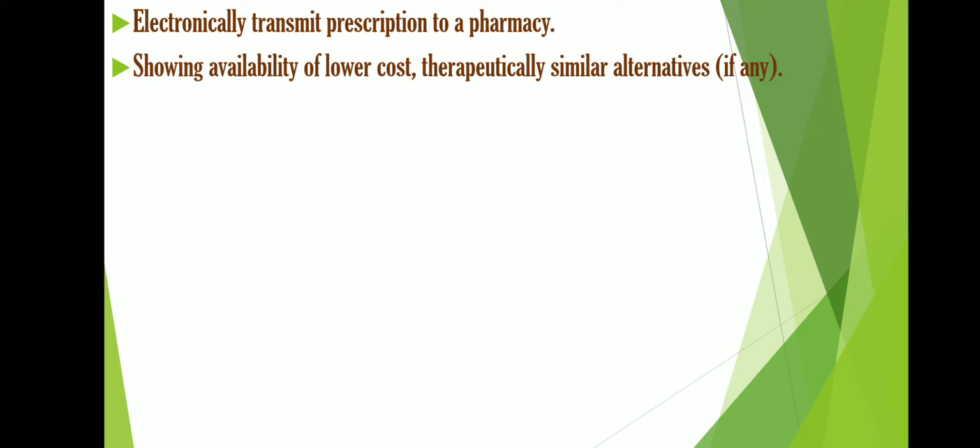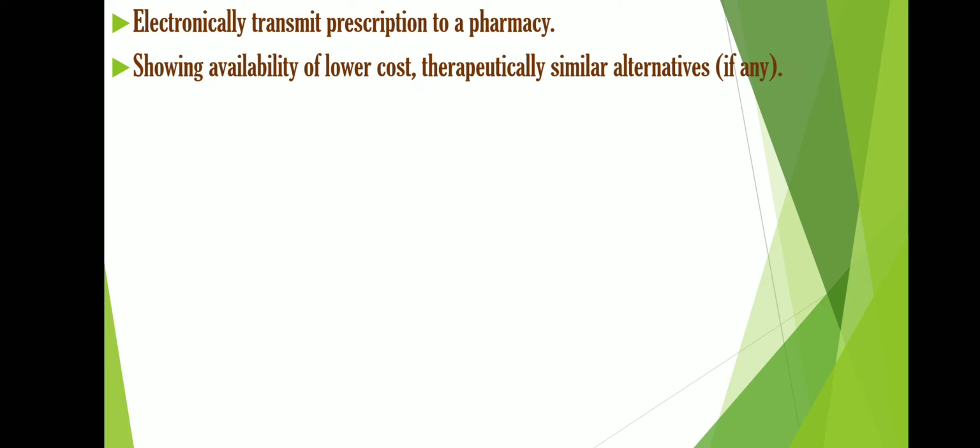It is beneficial. The last objective is required mainly for the pharmacy. It is not for the doctor. This objective is for the pharmacy, so that when the prescription is received in the pharmacy, the pharmacist can go through this e-prescription once, so that he can check for any error or mistake in the prescription. Even though it is electronic, he should check. It is a pharmacist's duty to check the prescription.